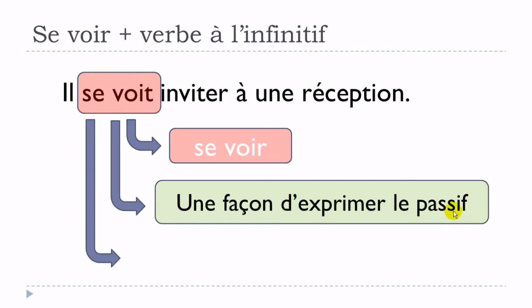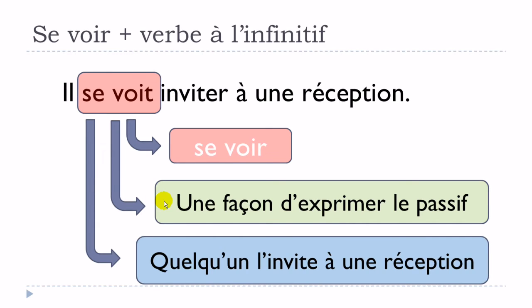Okay? And it's quite interesting because if you think about the passive form, then it means that the subject doesn't do the action. So actually in this case, il doesn't do the action, so invite, but it's the passive, so he is invited. Okay? So you could actually have the sentence like that. Quelqu'un l'invite à une réception. Somebody is inviting him at a reception.